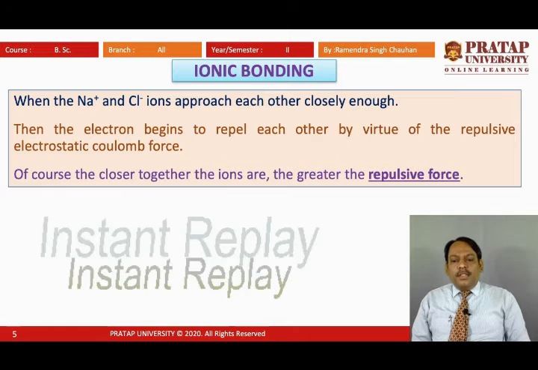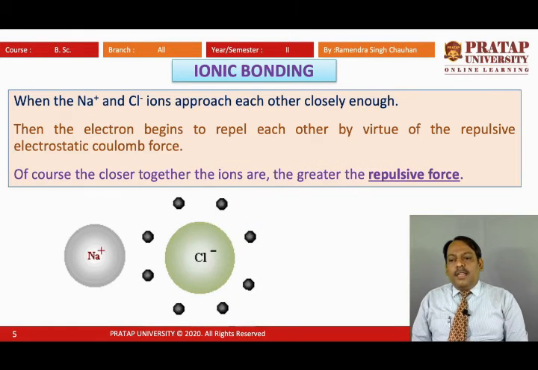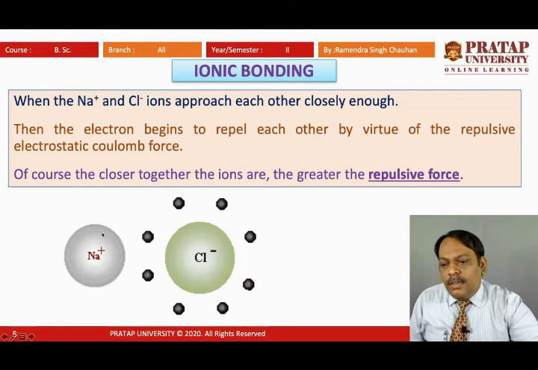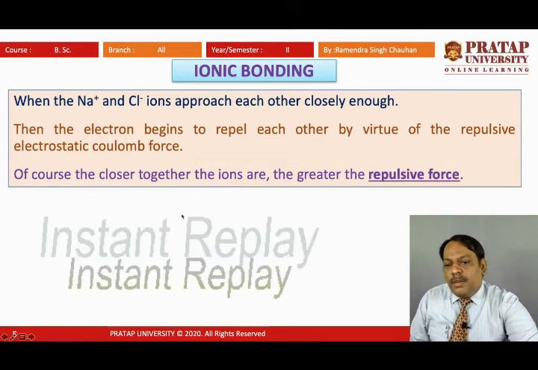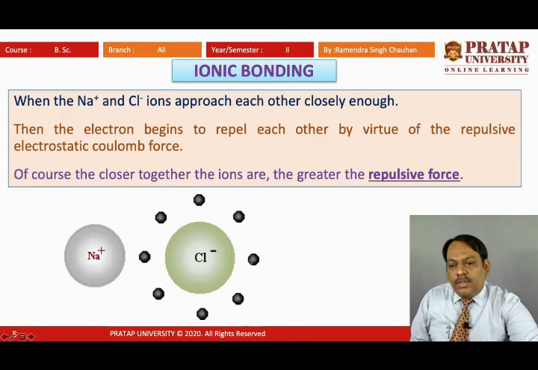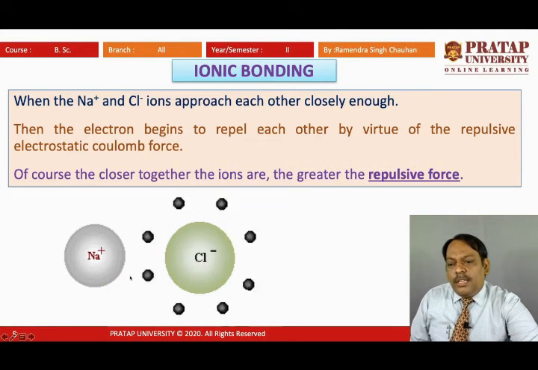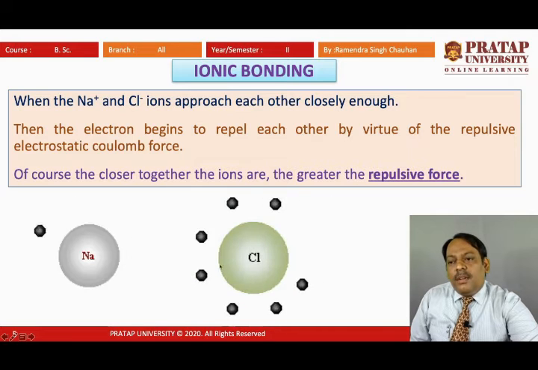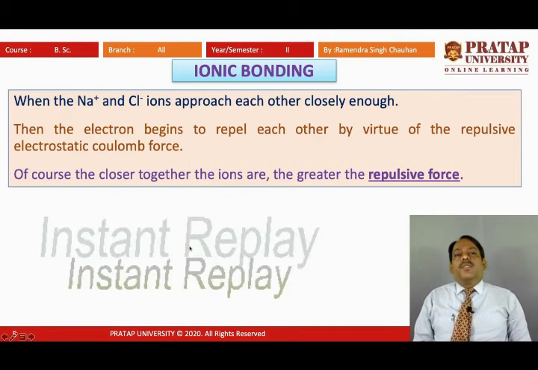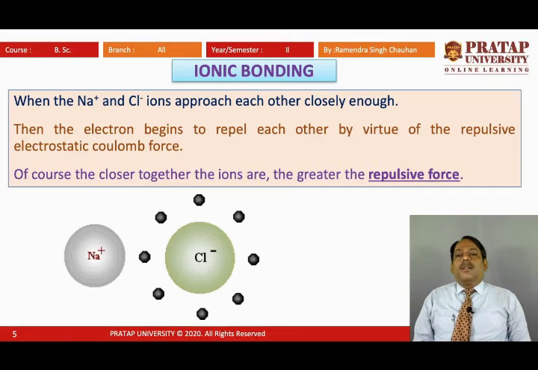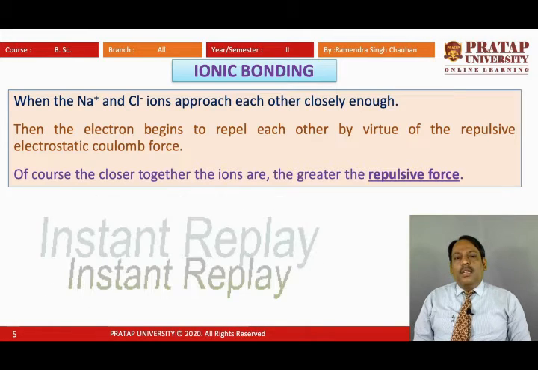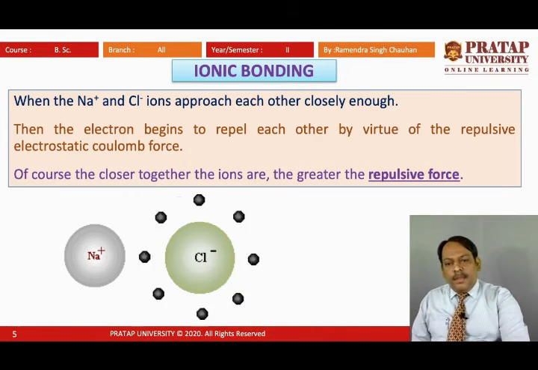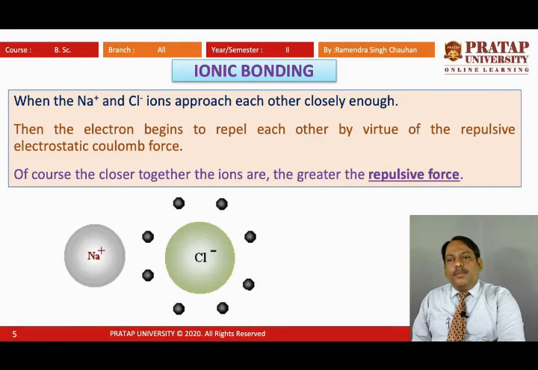Here we can see that in the beginning the electron which was here starts repelling because of electrostatic repulsion, because in chlorine there are electrons outside, and when they are approaching, that is going to that side, and then because of this repulsive force ultimately they combine together, and as the ions are coming closer, the repulsive force increases. So in this way ionic bond is formed.